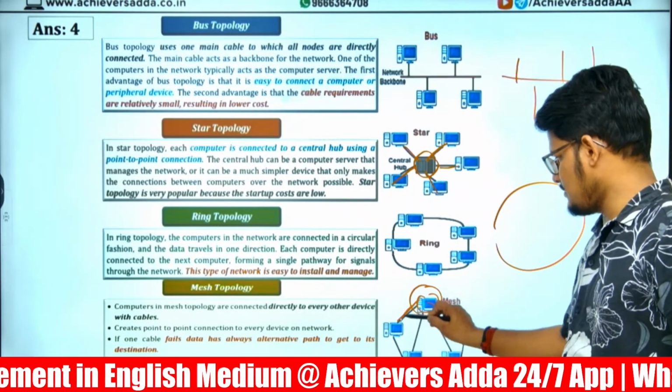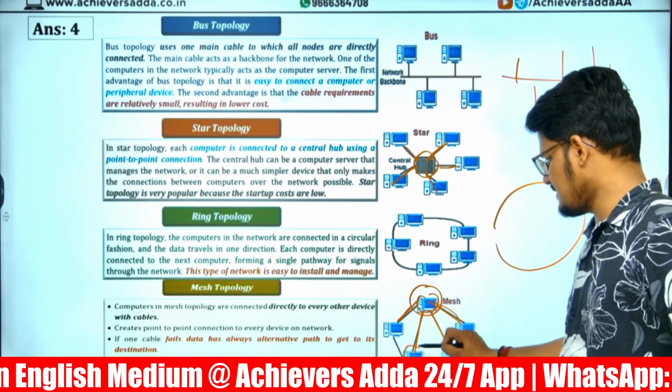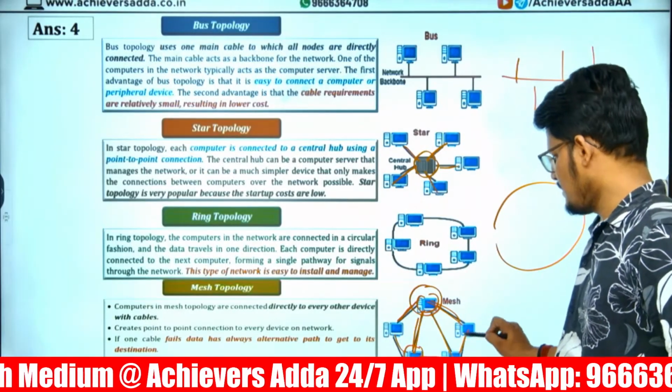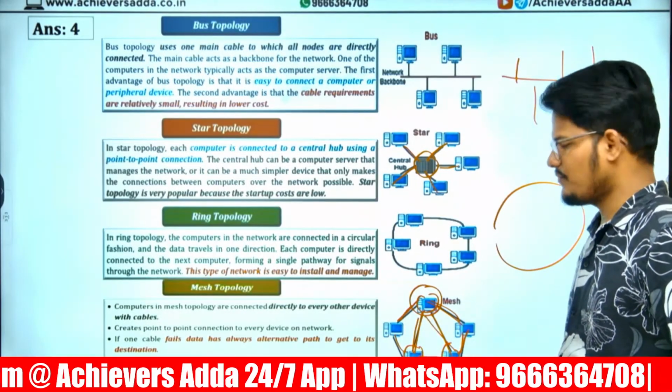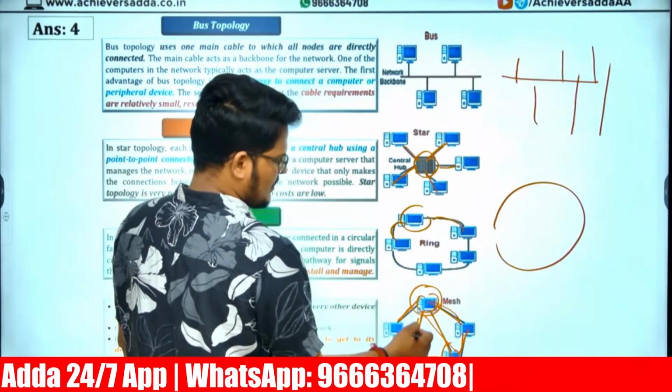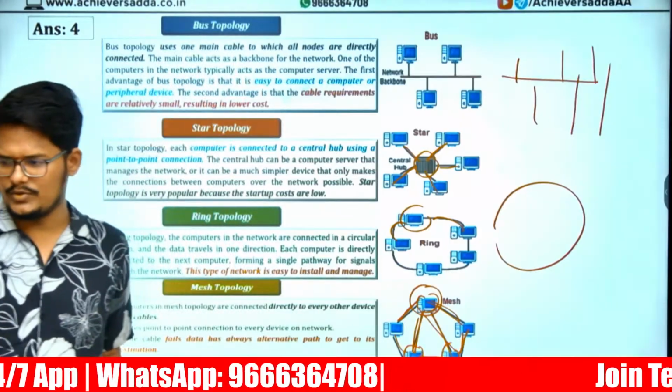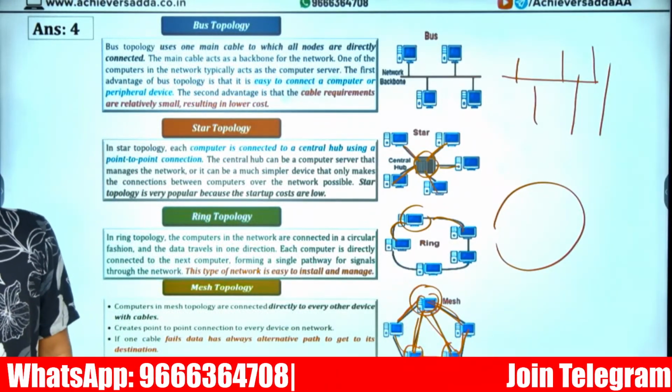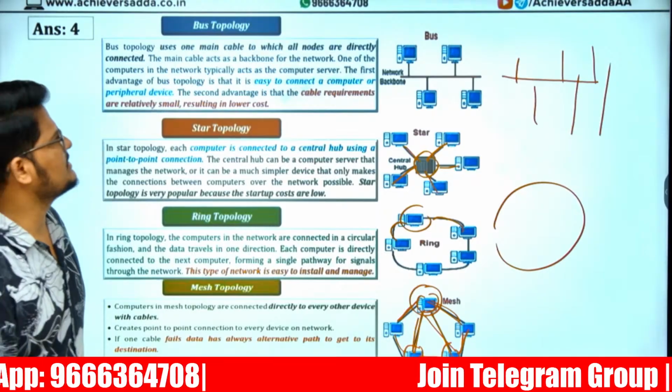Here this is connected to this. This is connected to this. And this is connected to this. So every computer is connected to another. Here one computer is connected to another. Here every computer is connected to every computer. Done. That is the topology types.